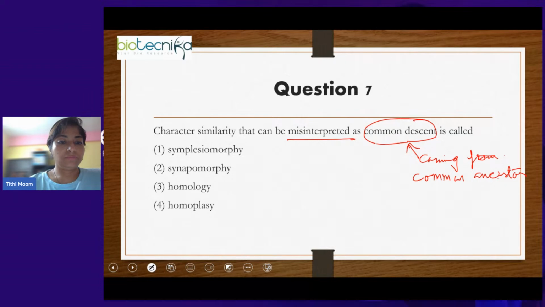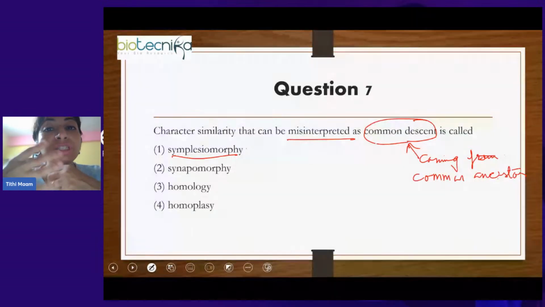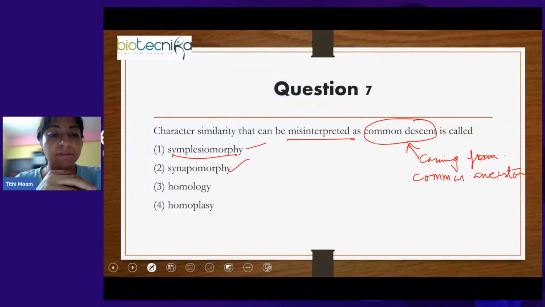Okay, so symplesiomorphy, what is it? It is a shared ancestral character. Okay, it is already having common descent. Synapomorphy is a shared derived character. Since it is a shared derived character, that also is coming from the common ancestor, but it is not the true ancestor. It is from the most recent common ancestor. So this is also having common descent.